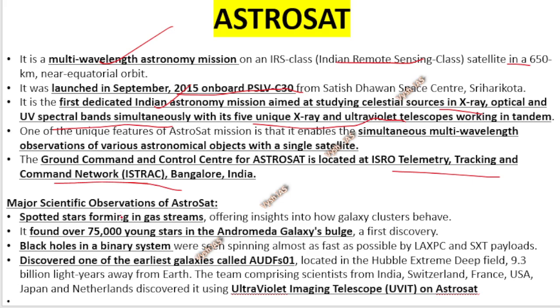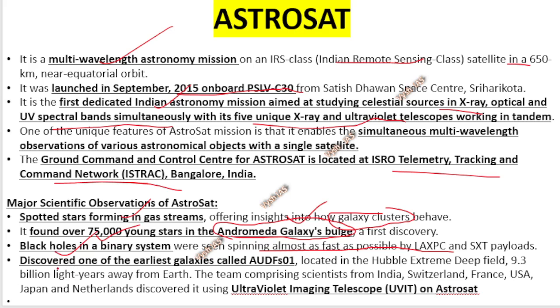So, it spotted stars forming in gas streams, which offers insights into how galaxy clusters behave. Okay, a galaxy is a big group of stars. It then found 75,000 young stars in the Andromeda galaxy. Okay, there is an Andromeda galaxy like our Milky Way galaxy, and there they have found a lot of stars. Then they have found black holes in a binary system, seen spinning almost as fast as possible. Okay, again by different payloads they have detected it.